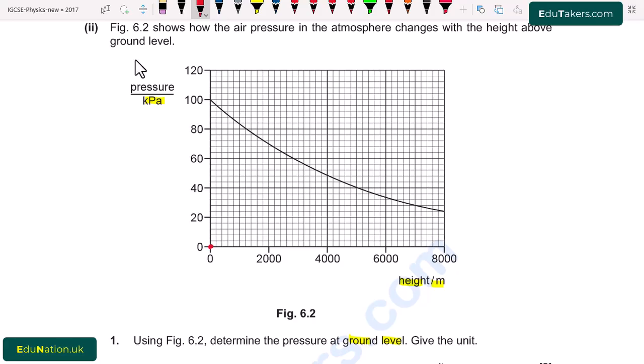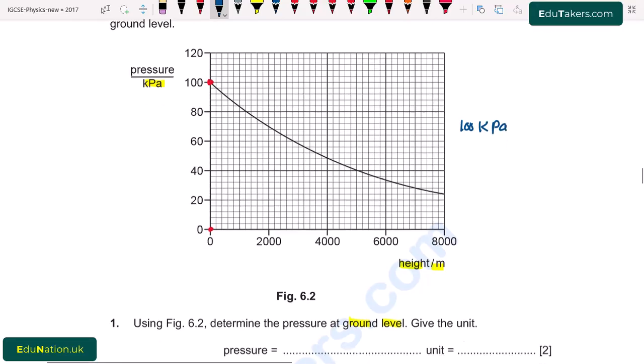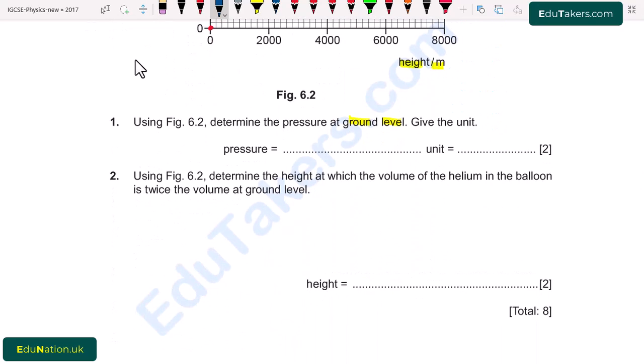Pressure is maximum at the ground level and it is equal to 100. So 100 kilopascal is the value of pressure at the ground level. I write here 100 and the unit is kilopascal.